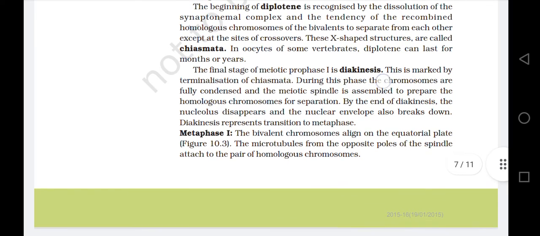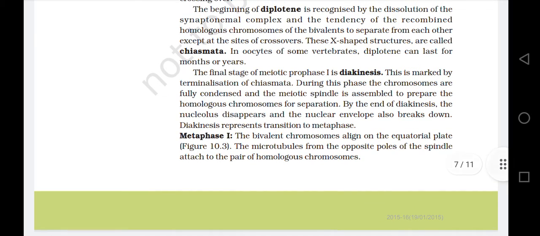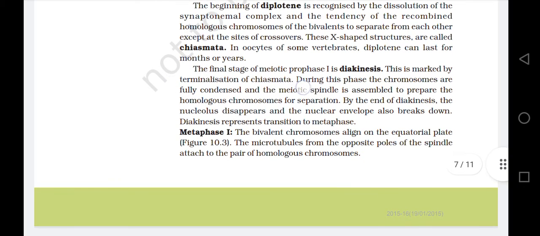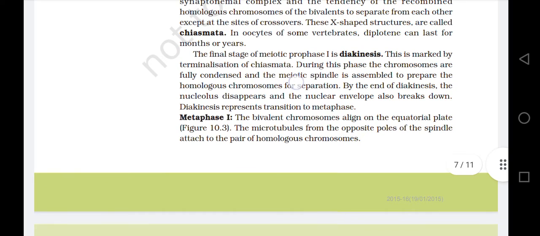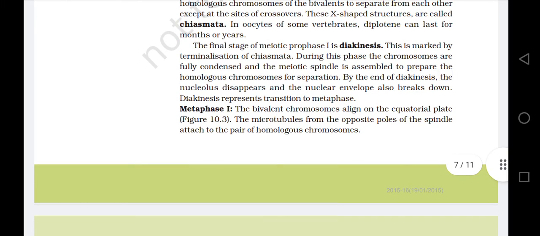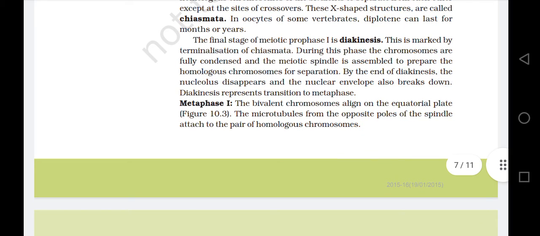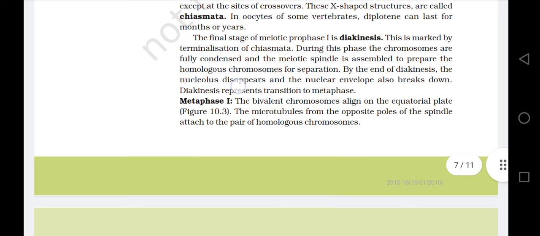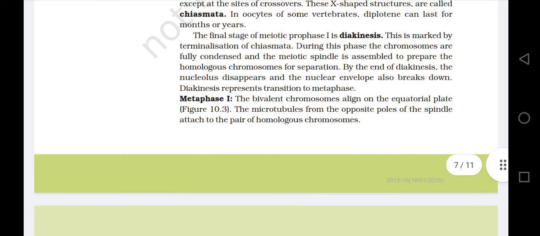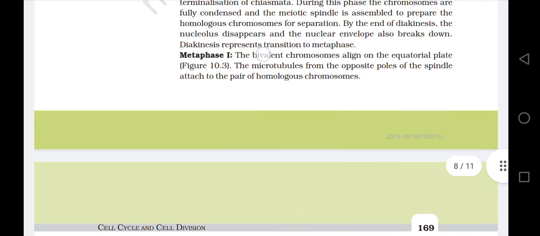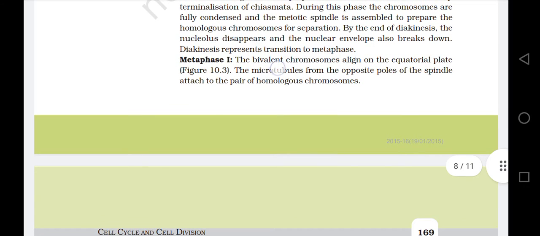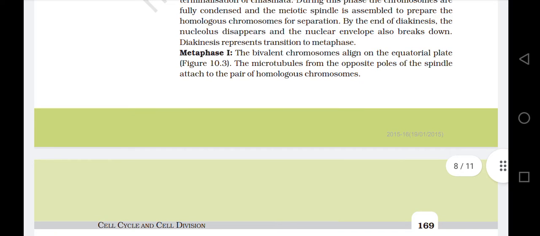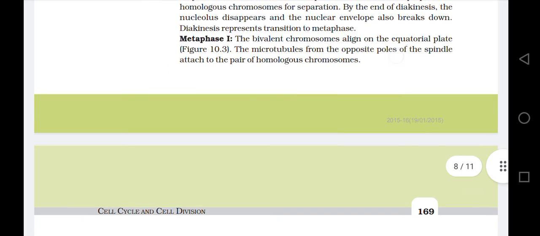During this phase, the chromosomes are fully condensed and the meiotic spindle is assembled to prepare the homologous chromosomes for separation. By the end of diakinesis, the nucleolus disappears and the nuclear envelope also breaks down. Diakinesis represents the transition to metaphase. Metaphase 1: the bivalent chromosomes align on the equatorial plate. Figure 10.3, the microtubules from the opposite poles of the spindle attach to the pair of homologous chromosomes.